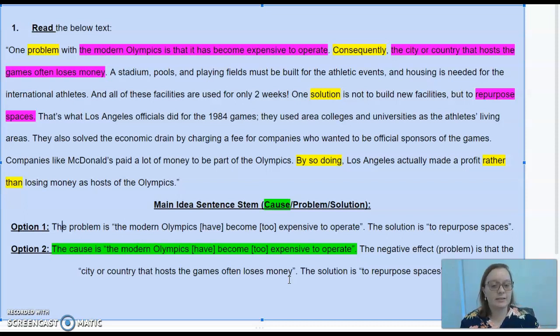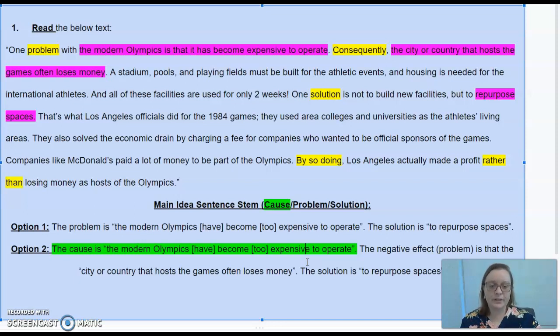But if you did this, when you were writing this, if you did the problem solution, the more simple one right here, then that is totally fine. You're not wrong. Okay, I just want you to start thinking about, okay, when there is a problem, there is usually a cause to that problem. And sometimes it can help to separate those things out when writing down a main idea statement.